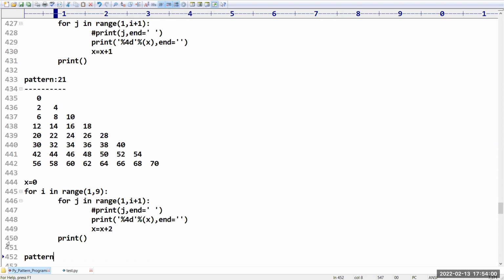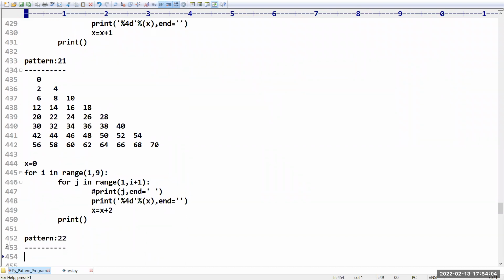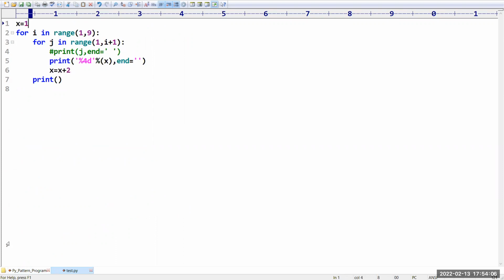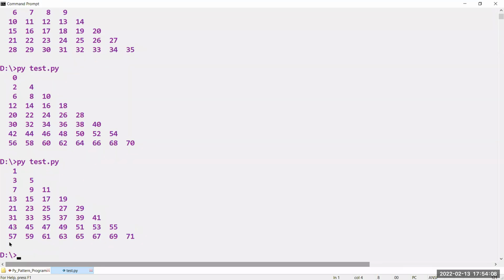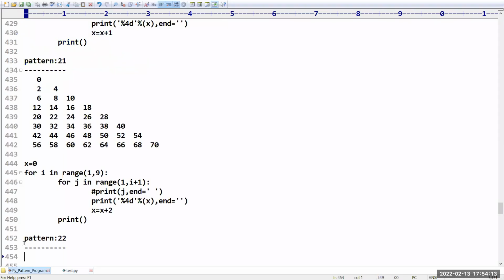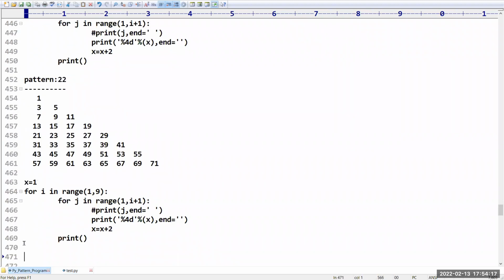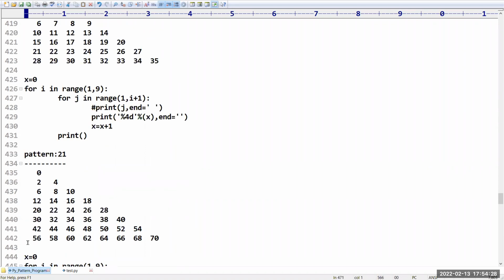Sir, pattern number 22 I am taking. This 22nd pattern is nothing but I want to print only odd numbers. Except for a small change we have to make, it is going to print all the odd number values. Sir, hope it is very clear for you people how to generate even number values and odd number values like this. Any doubts friends up to this? Please confirm.